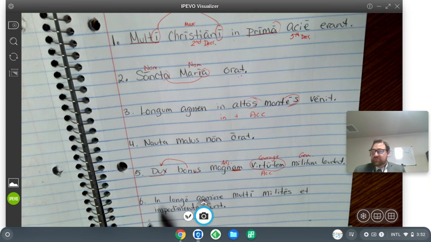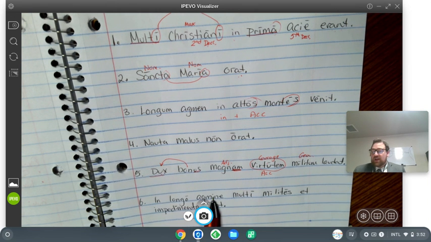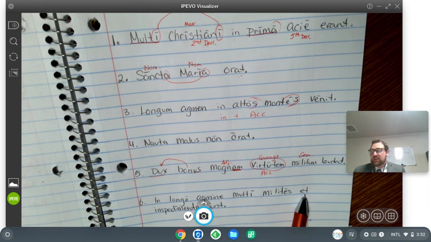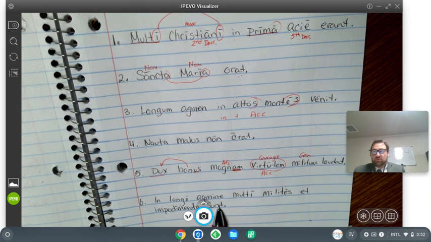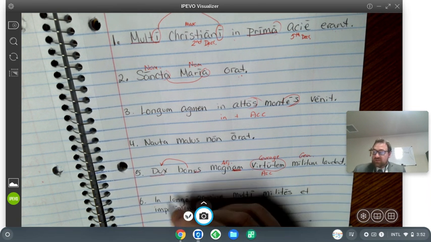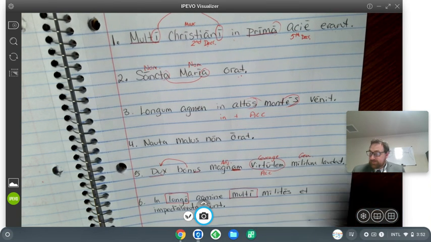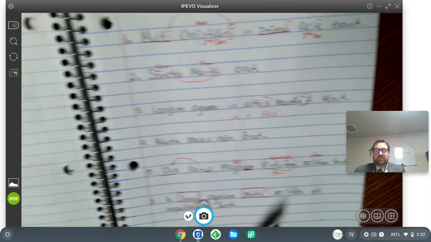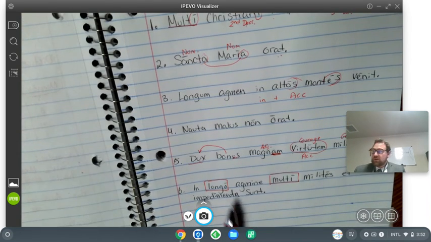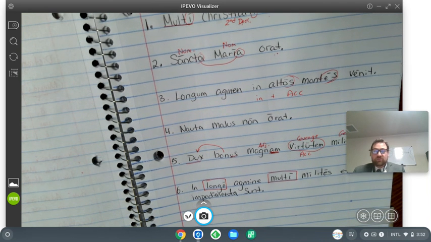Okay, number 6. In longo agmine multi milites et impedimenta sunt. So, looks like these are our two adjectives in this sentence. In longo agmine multi milites et impedimenta sunt.